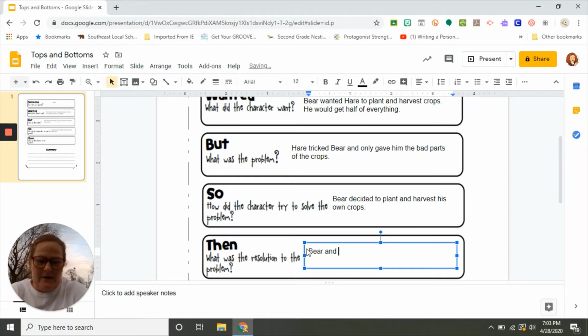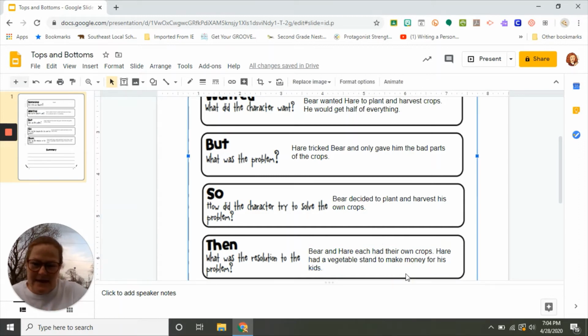So Bear and Hare each had their own crops. Hare had a vegetable stand to make money for his kids. That is pretty much the gist of the story. And when we do brainstorming like that, we can get all of our thoughts down, so then it's easier to take that information and write our summary. And that's what we're going to do next.